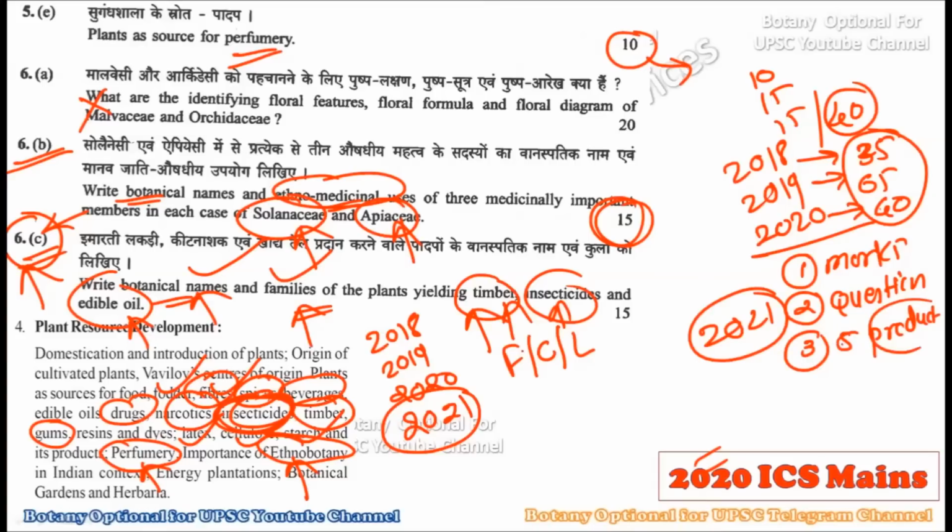Any 3 products they will ask you, and these 3 products can be from anywhere in the syllabus. They were just rotating it. Last time if they were asking you about drugs, narcotics, and insecticide, the next time they will go for beverage, timber, and gums, just like that. You have to guess the most probable topics going to be asked in 2021. So these 3 observations can be easily made from discussing these last 3 years' papers. So this is all about this topic.